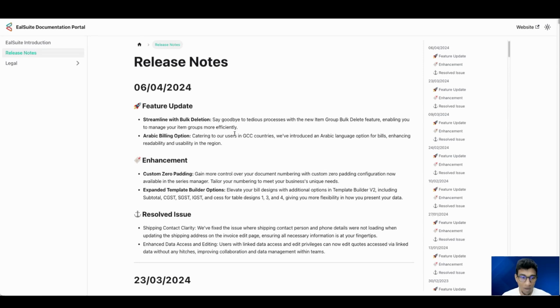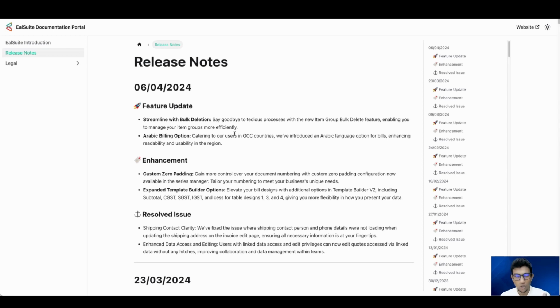And then we have the expanded template builder options. Elevate your bill designs with additional options when it comes to template builder V2. Right now we have introduced subtotal, CGST, SGST, IGST, and CESS. So this is exclusively for Indian users for table design 1, 3, and 4, giving you more flexibility in how you present your data.